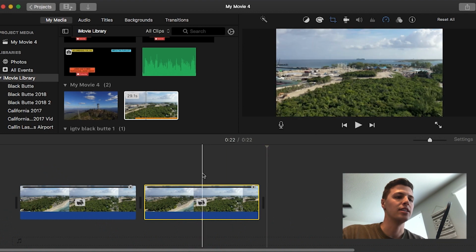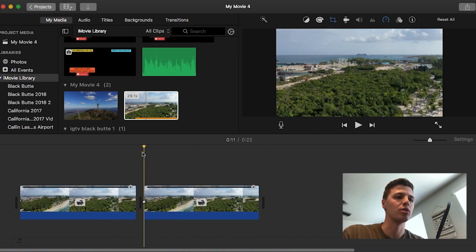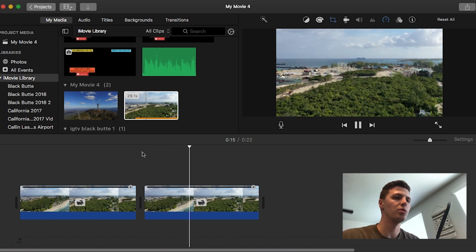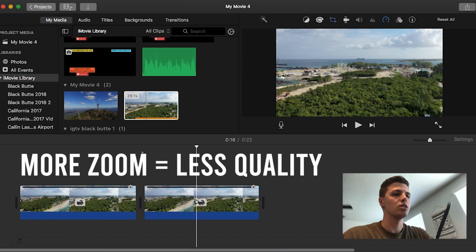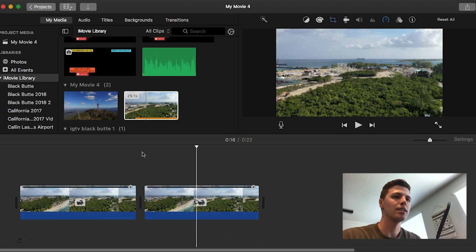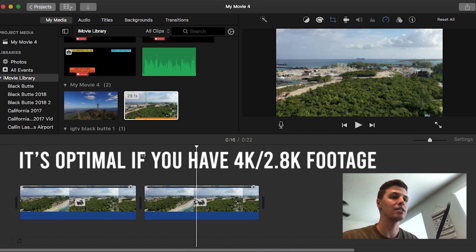But do that there and just add the Ken Burns and then have your starting shot more zoomed in, and then you'll get this cool effect. Now obviously with it being zoomed in, you're going to lose some pixels, and so I'd recommend, if you do shots like this, use the Dolly Zoom Vertigo effect on shots that are 4K or like 2.8K. Ideally those are the best because it has the most pixels and you won't lose quality when you're zooming in, and that way it doesn't seem as unnatural. But if you don't have that, it doesn't hurt. I mean, you can still do the effect and it'll still look fine. It just looks best if you're using it on a 4K shot or like a 2K shot.